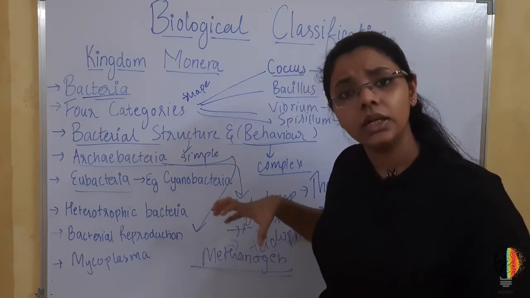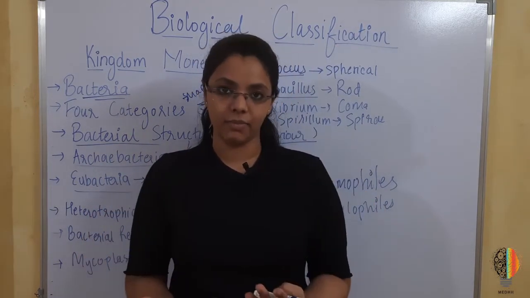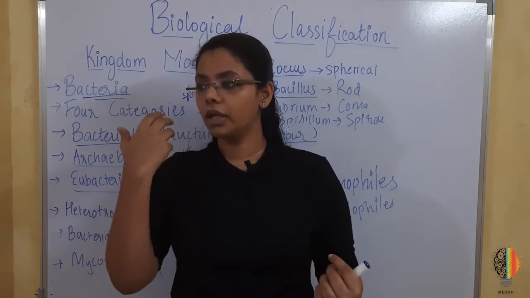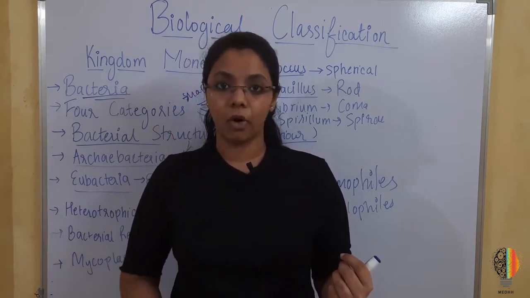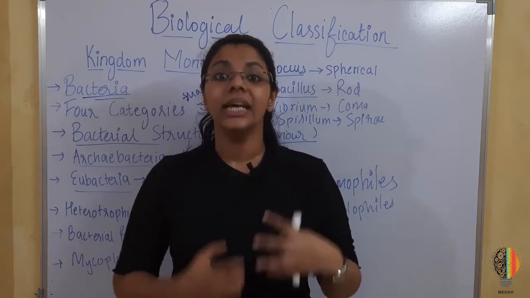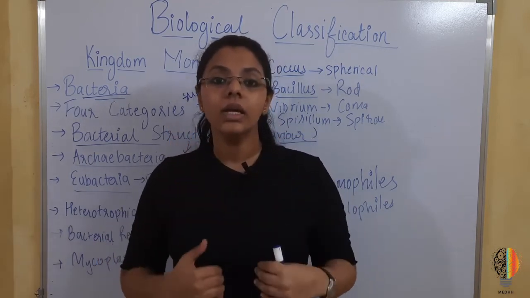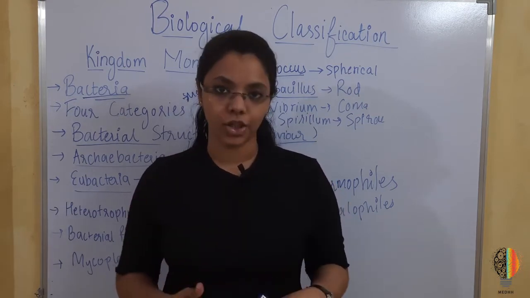So imagine the gut has different types of enzymes for various purposes inside the body. So if bacteria can survive in that particular gut, they have to be archaebacteria so that they can survive in that condition.